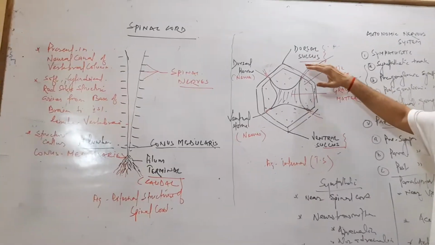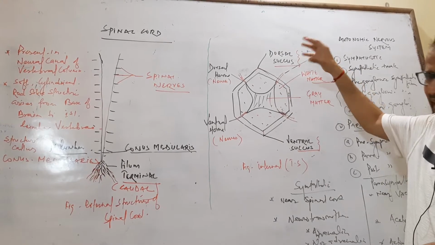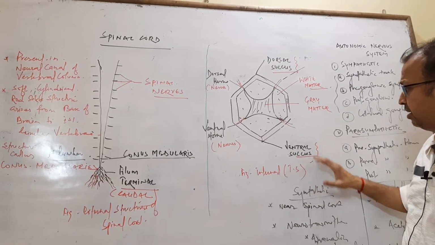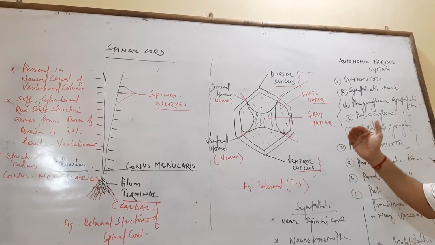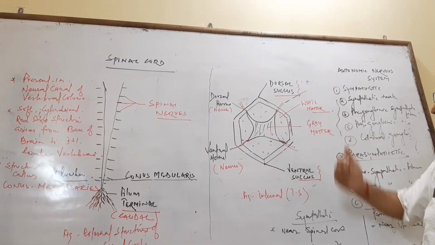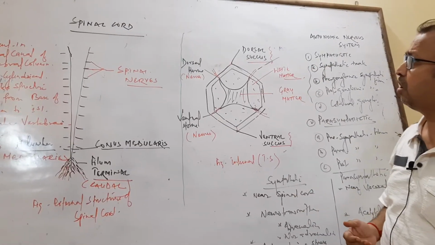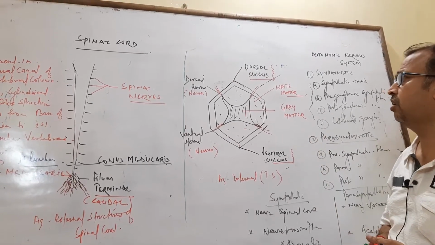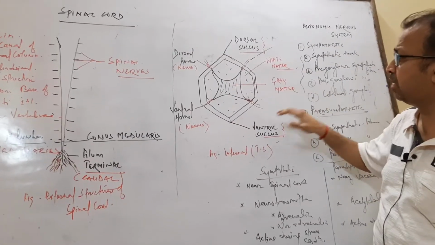One on the dorsal side is the dorsal sulcus, and on the ventral side is the ventral sulcus. A sulcus is just a groove-like structure. Nerves arise from both the dorsal and ventral sides, from the dorsal horn and the ventral horn, inside the spinal cord.